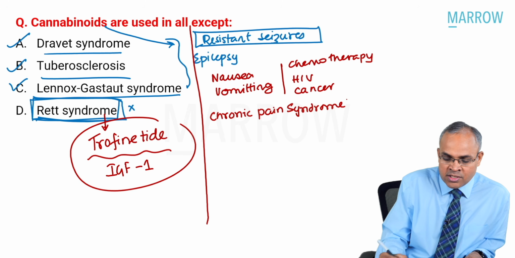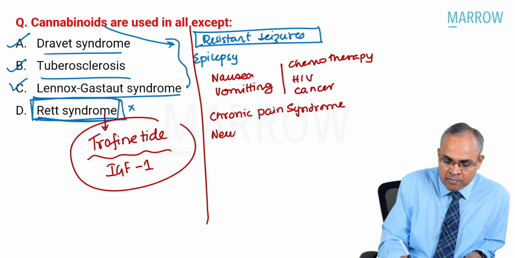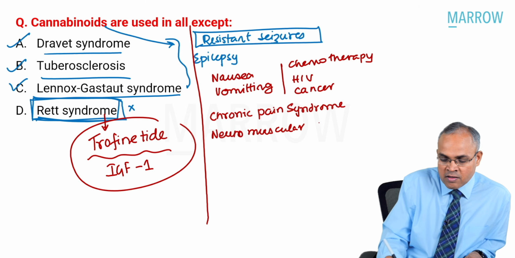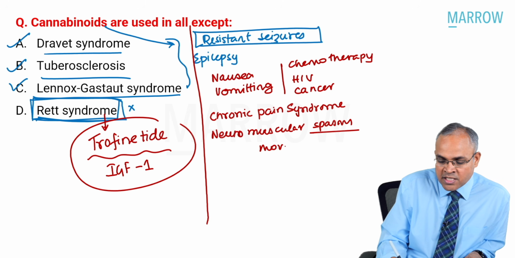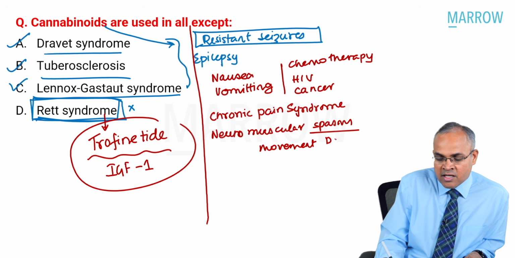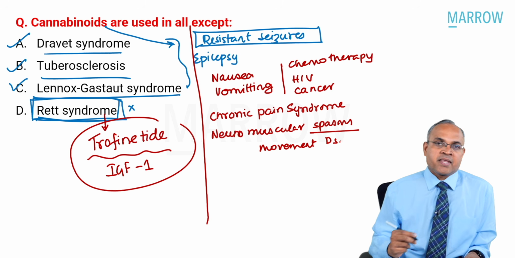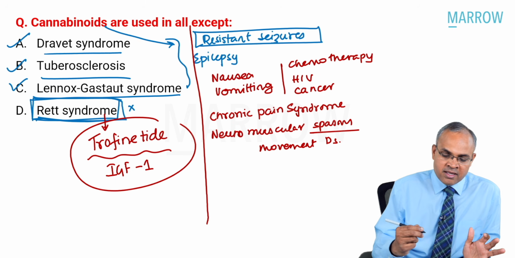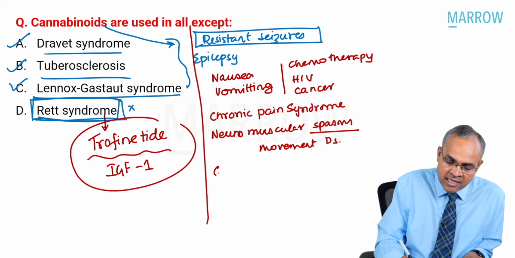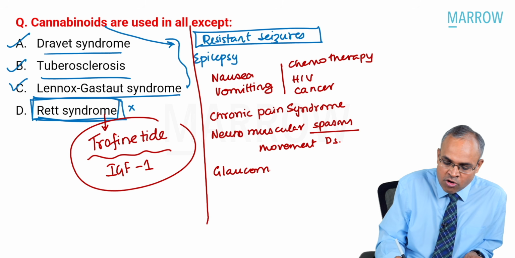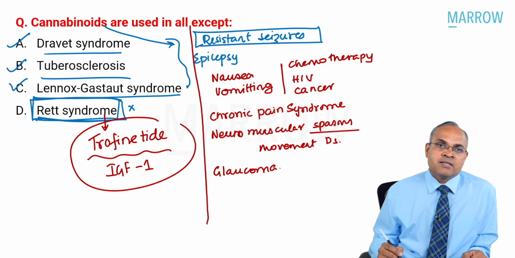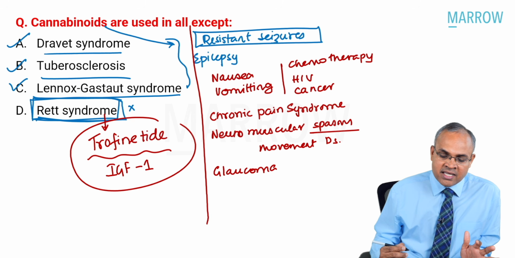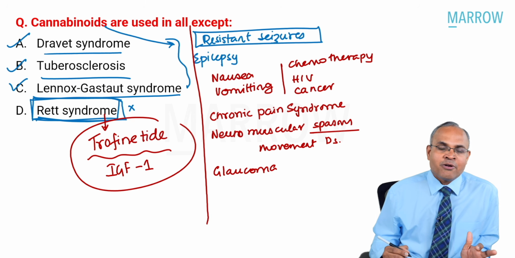It is known to be used in patients with neuromuscular spasms and movement disorders. Patients with movement disorders, especially resistant cases, have had cannabinoids tried and used. Cannabinoids have also been tried and used in patients with glaucoma. Getting it? So these are some of the important scenarios where cannabinoids can be tried.